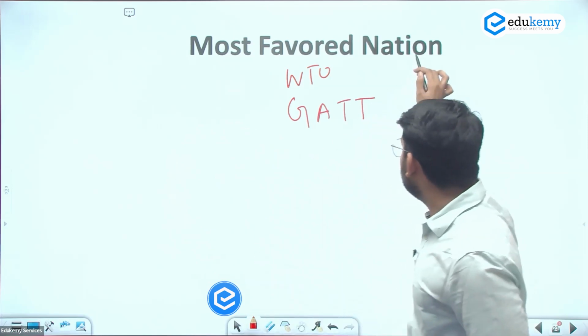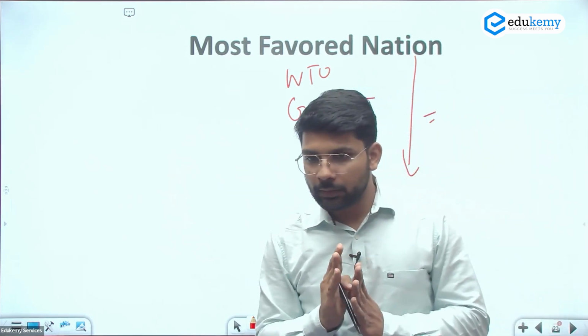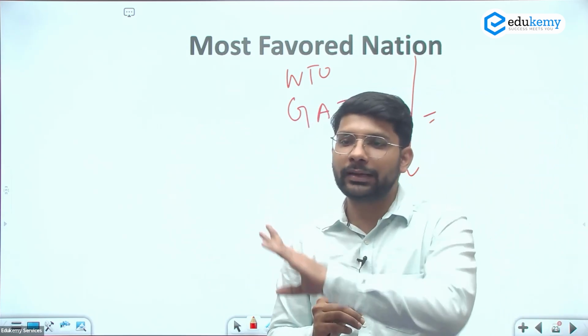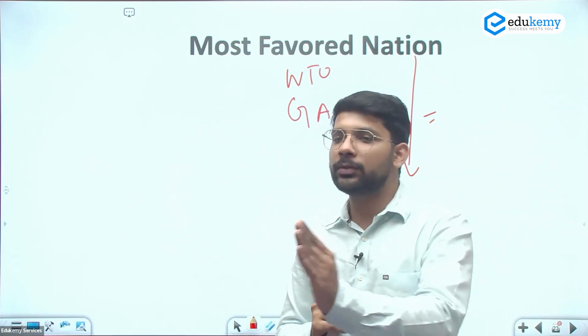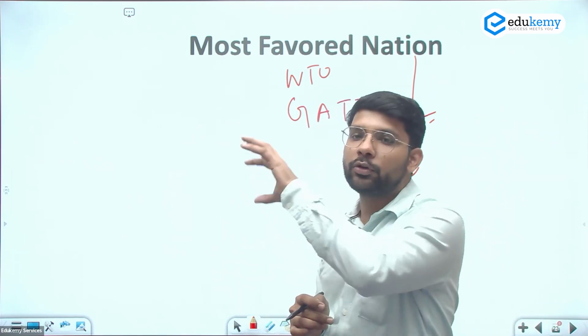A country gives the most favored nation status to almost all the members of the WTO. Why almost? Because some countries do not give the most favored nation status to some other countries, like Pakistan does not give the most favored nation to India. These are the countries for the most favored nation.